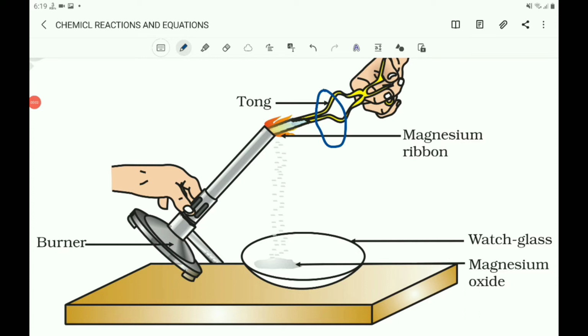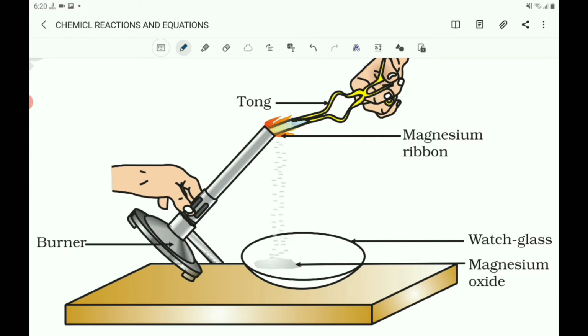How do we come to know that a chemical reaction has taken place? Let us perform some activities to find the answer to these questions. Here, let us burn the magnesium ribbon. You know that when magnesium ribbon is burnt in oxygen, it gets converted into magnesium oxide.